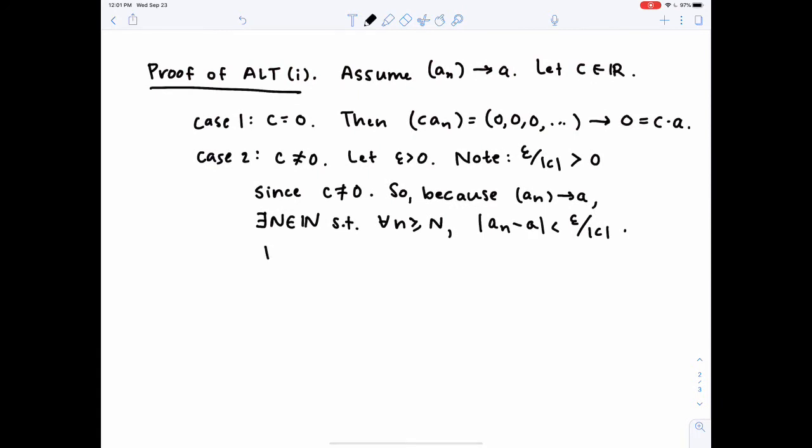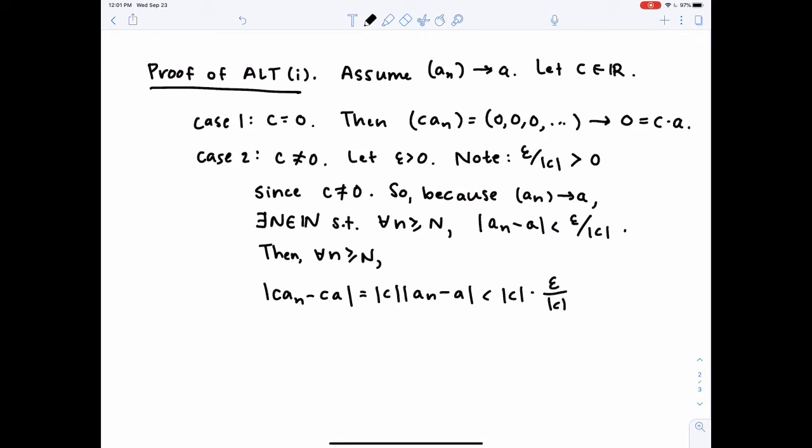So then we can say for all n greater than or equal to capital N, if I look at CAN minus CA, that's really the absolute value of C times the absolute value of AN minus A, which is less than the absolute value of C times epsilon over absolute value C. I'm just using my hypothesis here about my tail for AN, and that's epsilon.